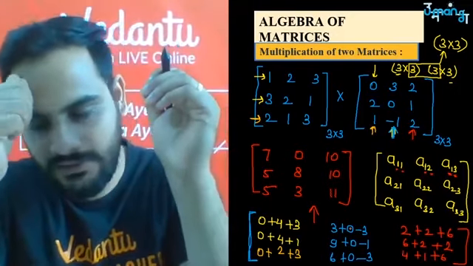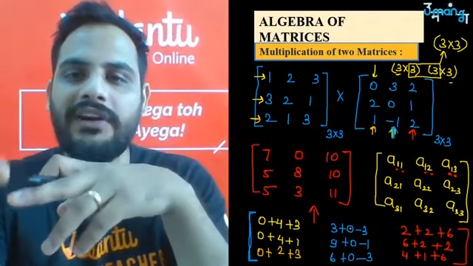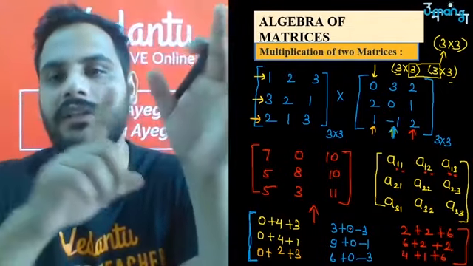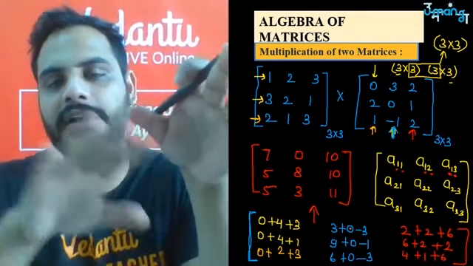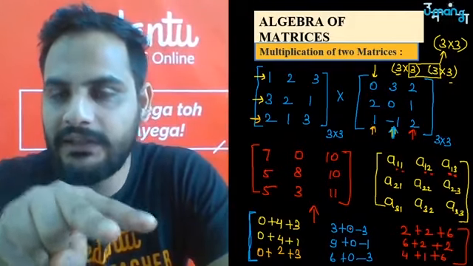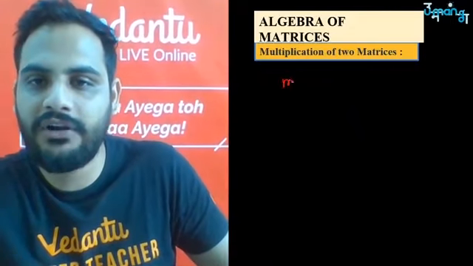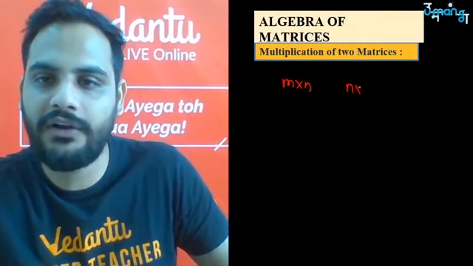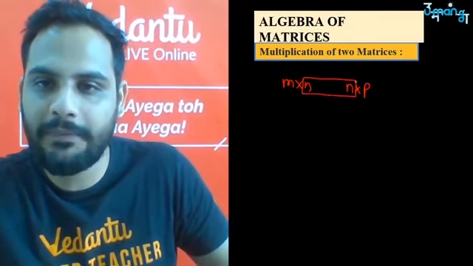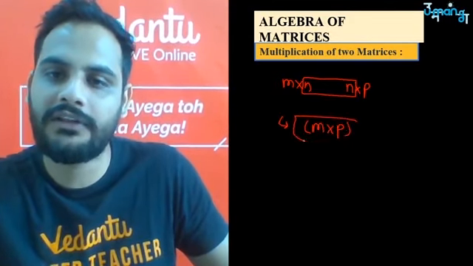The first thing is that if you have to multiply two matrices, it will be multiplicable only if the number of columns in the first matrix is equal to the number of rows of the second matrix. That means if the first one is m into n, the second one should be n into p. Then it can be multiplied and the product matrix will be of the order m into p. Just remember this much.